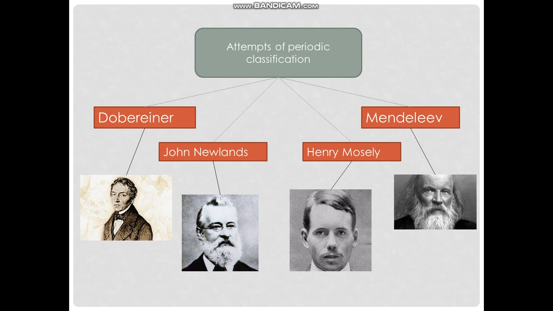I'm going to be talking about 4 scientists that attempted to make periodic classifications. First off, we have Dobereiner, and there's John Newlands, and Henry Moseley, and Mendeleev.